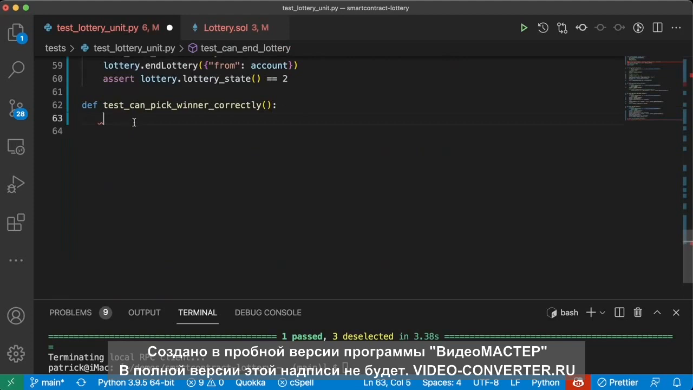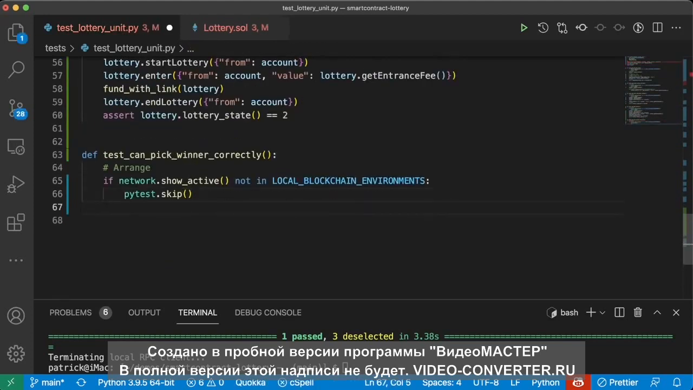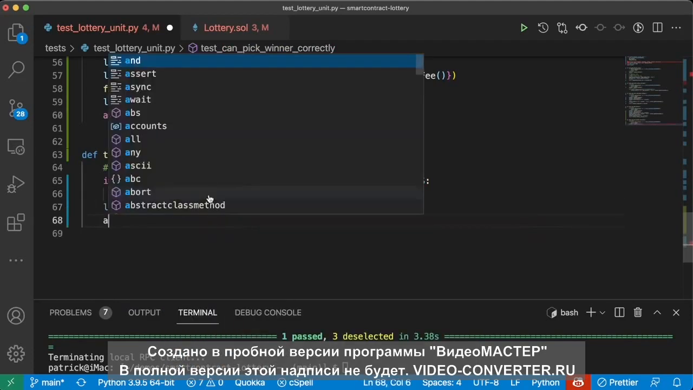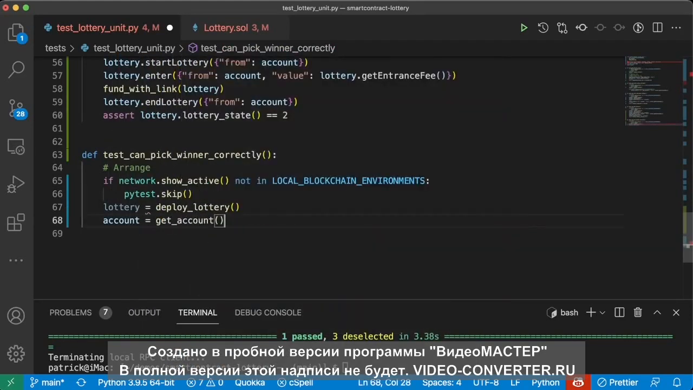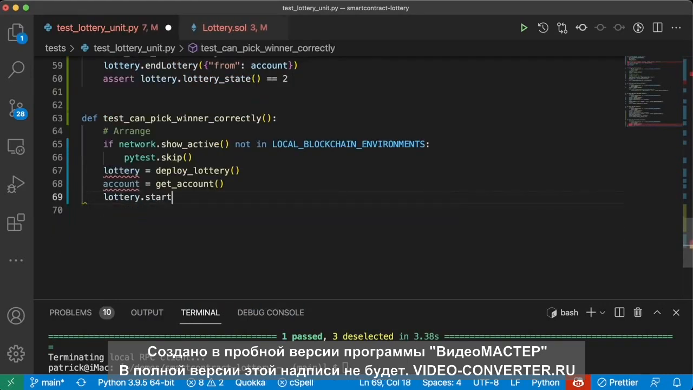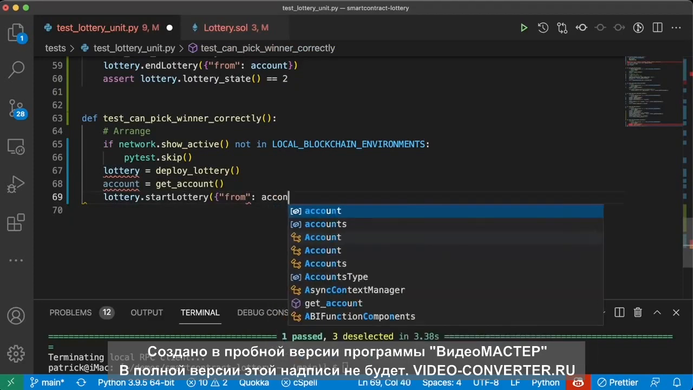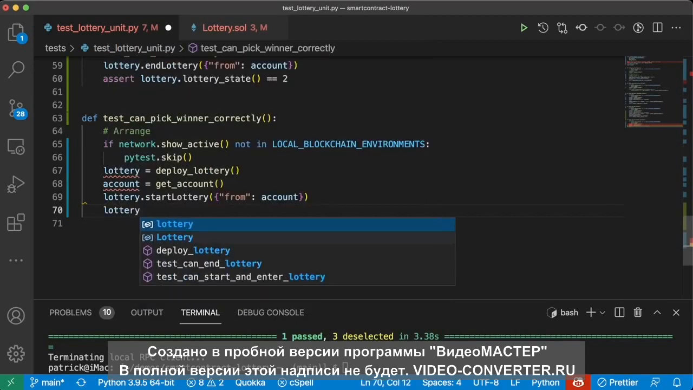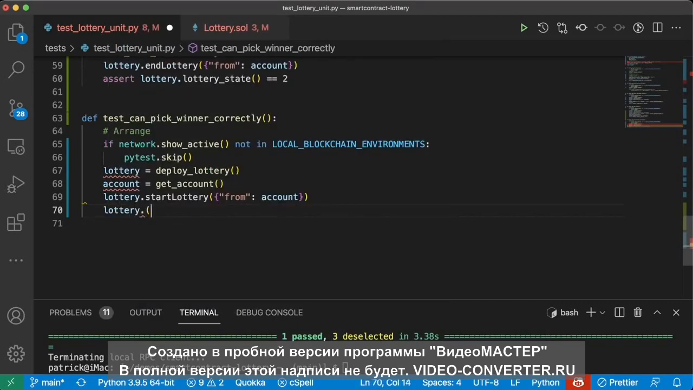Let's copy paste this bit about getting started. We'll do lottery equals deploy_lottery, account equals get_account. We'll do lottery.start_lottery from account. And then we'll enter with a couple different players. We'll do lottery.enter, let's say from account, value lottery.get_entrance_fee.